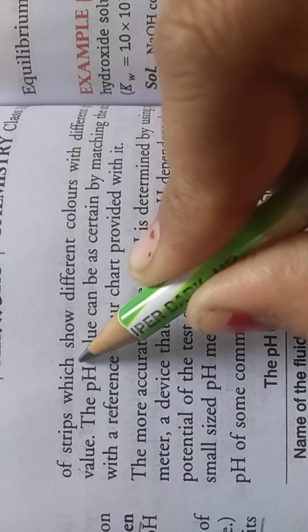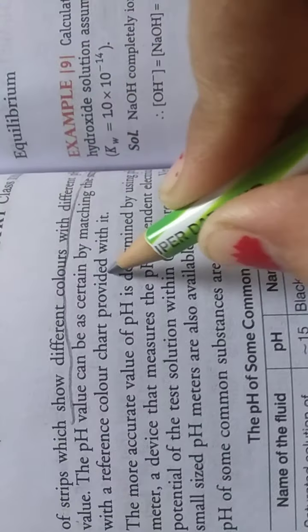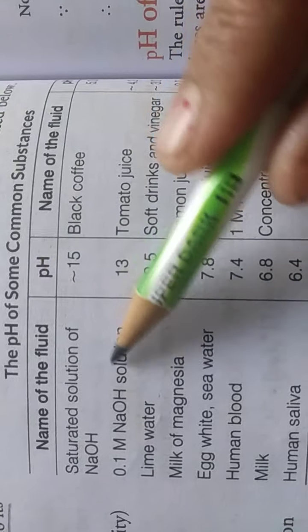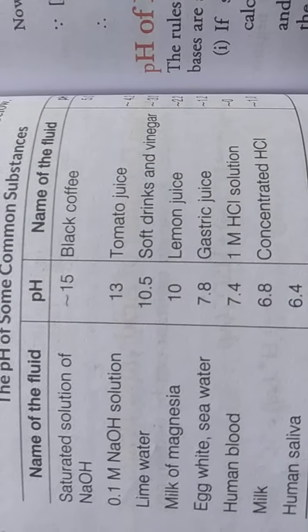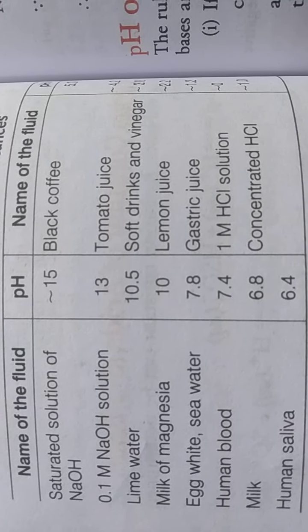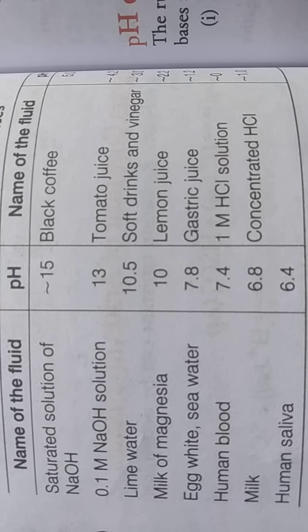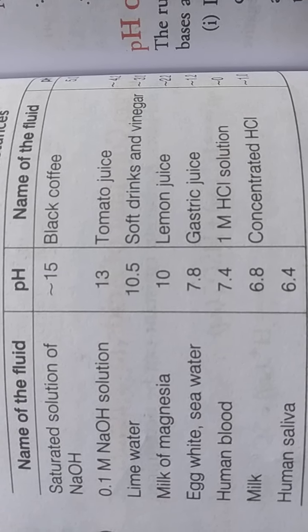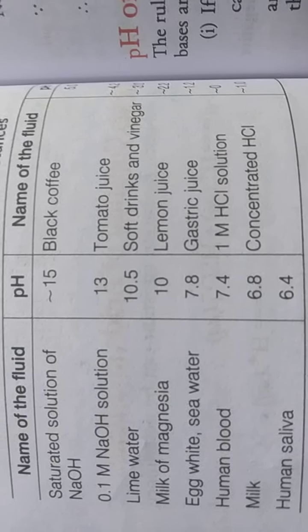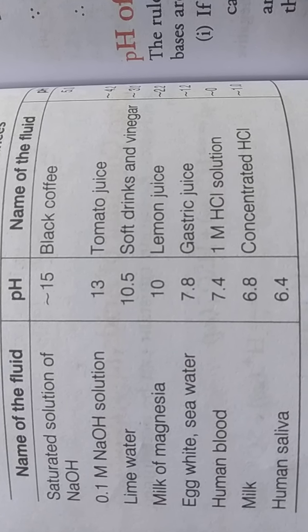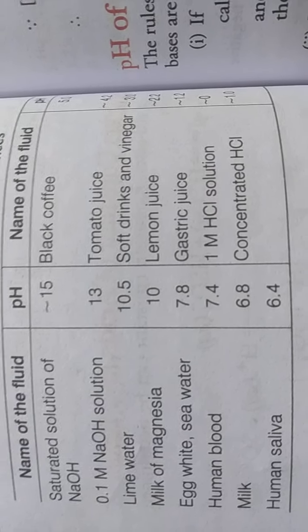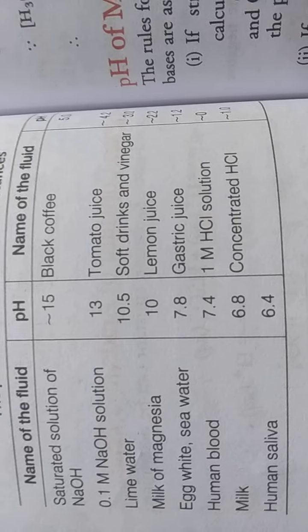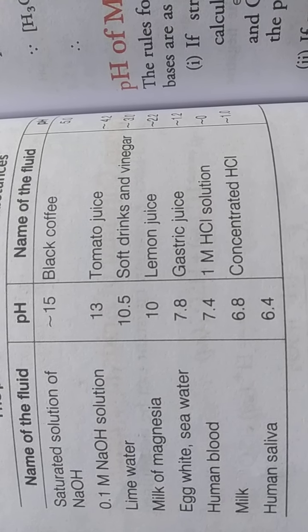So pH paper consists of strips which show different colors with different pH values. Here you see the pH value for the saturated solution of NaOH. A more accurate value of the pH is determined by using a pH meter, a device that measures the pH-dependent electrical potential of the test solution, with an accuracy of 0.001 precision. Very small size pH meters are also available in the market. So we use two types of methods for finding the pH: pH paper and pH meter.